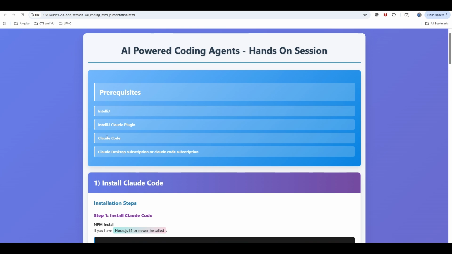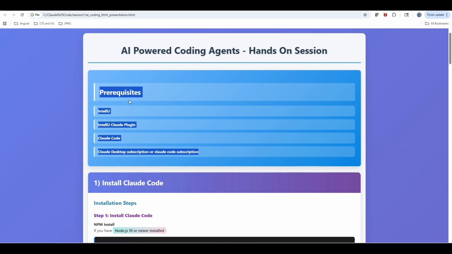Claude Code is the tool we are using for developing our use case. I also use the Claude desktop version as well. To work with Claude Code or Claude desktop, we need to have a subscription. These are the primary prerequisites for today's session.